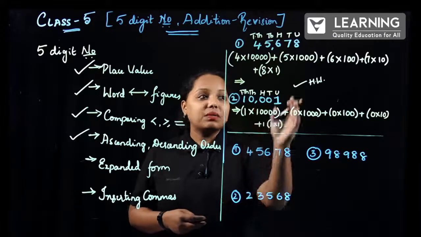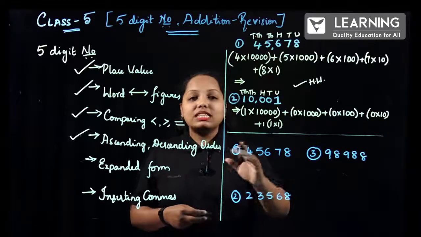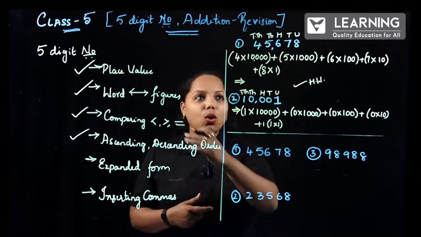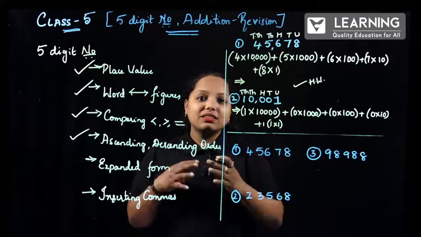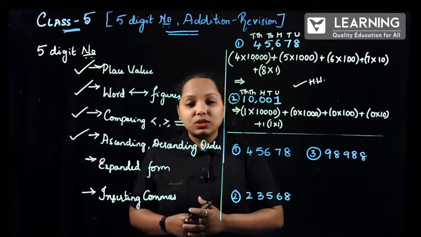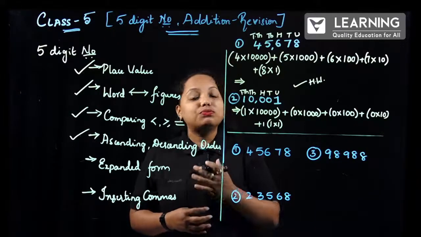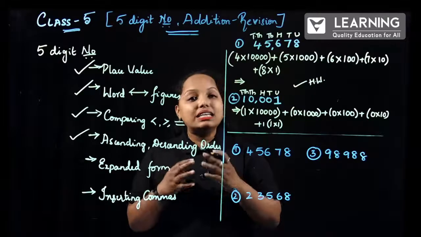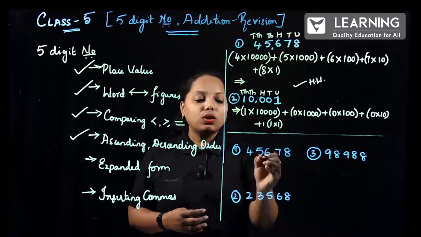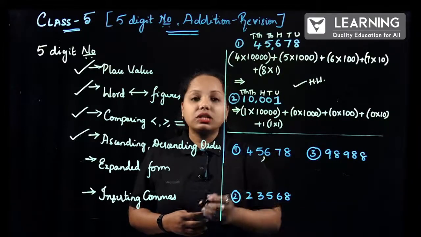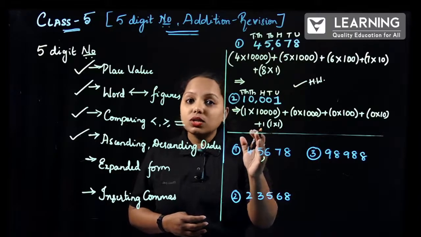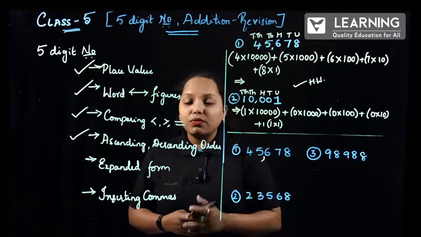Now the next step is a homework part for you. How about this example for inserting commas? How do you insert commas? All this while we had inserted, but this is just the recollection part. Now you know the 4-digit place value from your lower grades. How about the 5-digit place value? It is the same. You have to insert after the third place, that is units, tens, hundreds, thousand. So between hundreds and thousand you have to insert commas.